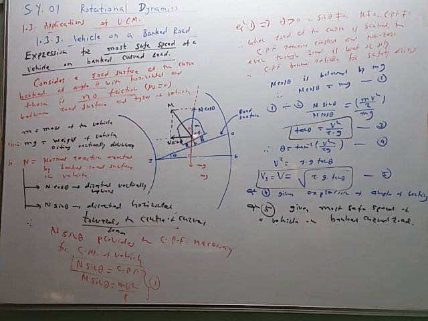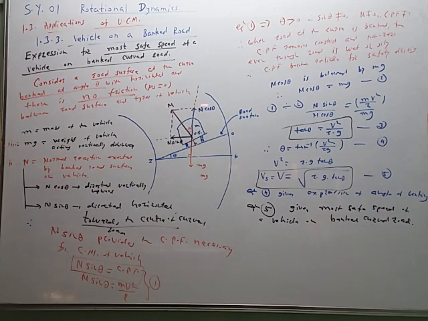So different forces acting on the vehicle are mg, acting vertically downward toward the center of the earth. Then the vehicle is in contact with the road surface. Therefore, the road surface exerts the reaction called the normal reaction. It is called normal because it is perpendicular to the road surface. So this angle is 90 degree. So N is the normal reaction exerted by the banked road surface on the vehicle. This is normal reaction N.